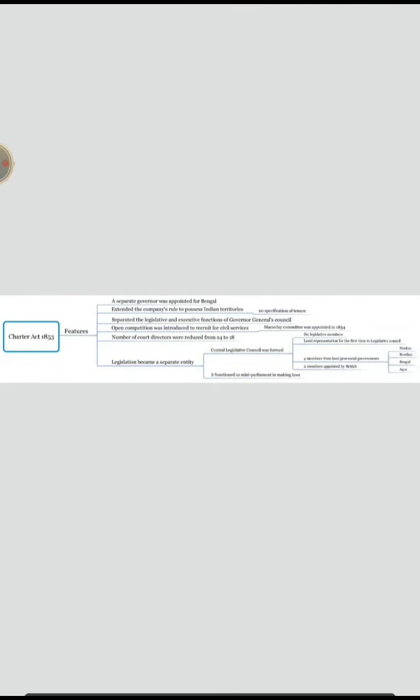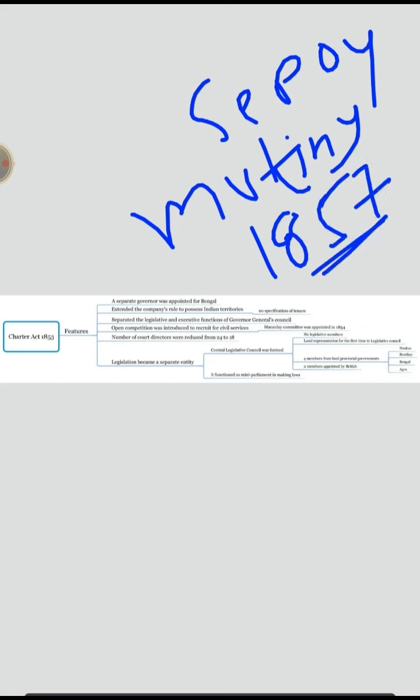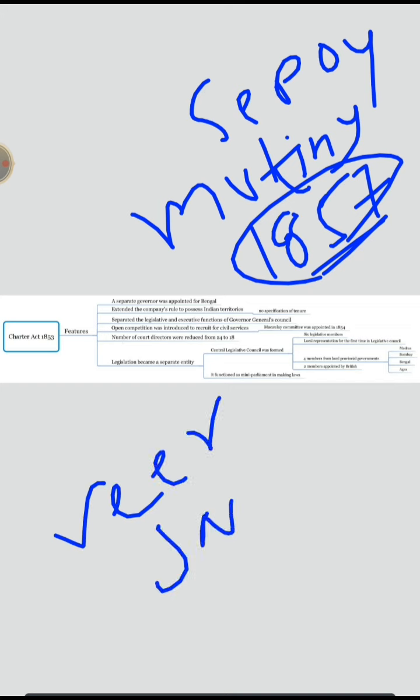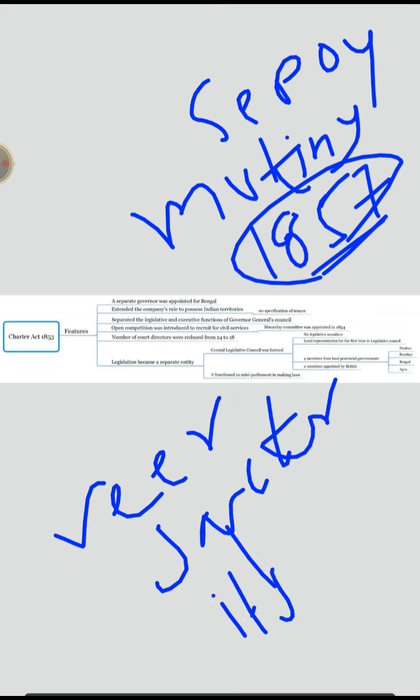So this is before the Sepoy Mutiny. Many of you know that it took place in 1857. Veer Savarkar called it the first war of independence.